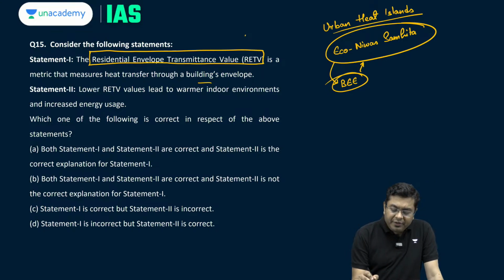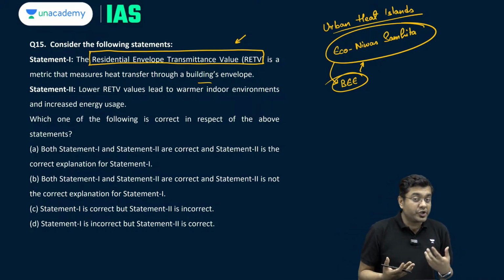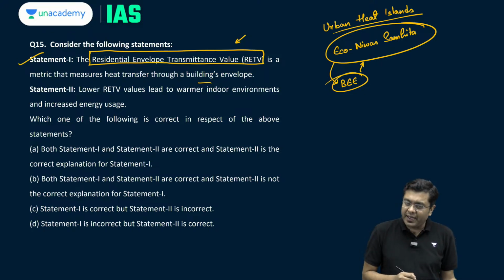There, RETV has been declared as one of the measuring parameters to indicate whether a region is adhering to green construction codes or not. So the first statement is correct.